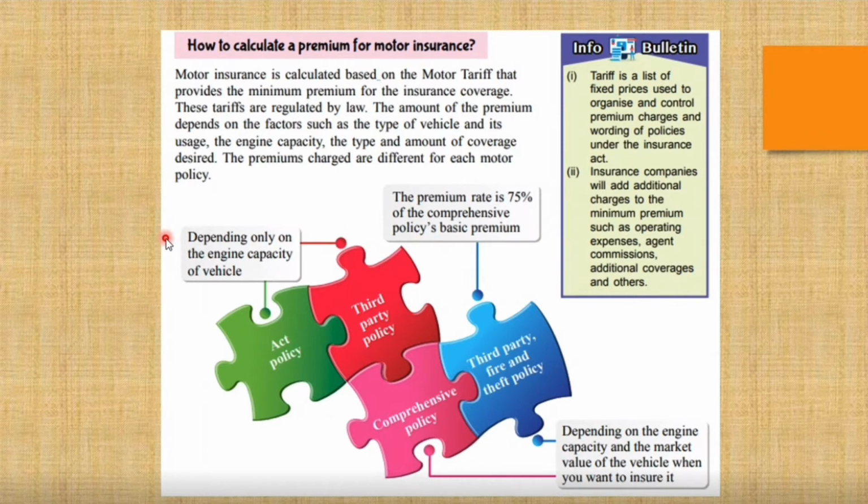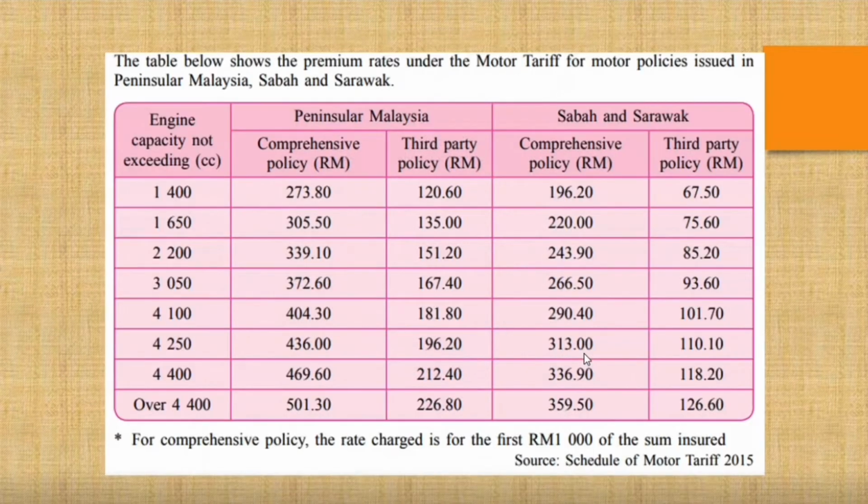For the third party, fire and theft policy, the premium rate is 75% of the comprehensive policy's basic premium. This policy depends on the engine capacity and the market value of the vehicle when you want to insure it, the same as for the comprehensive policy. This table shows the premium rates under the motor tariff for motor policies issued in Peninsular Malaysia, Sabah and Sarawak.